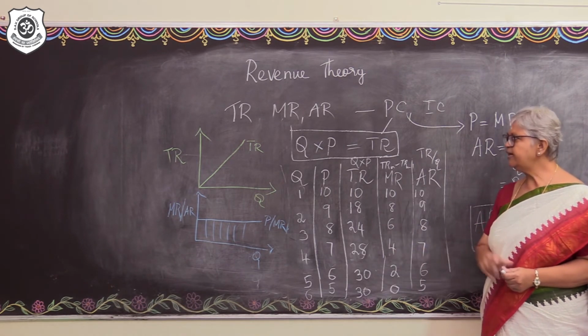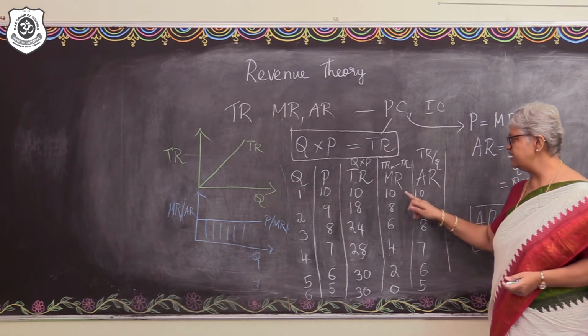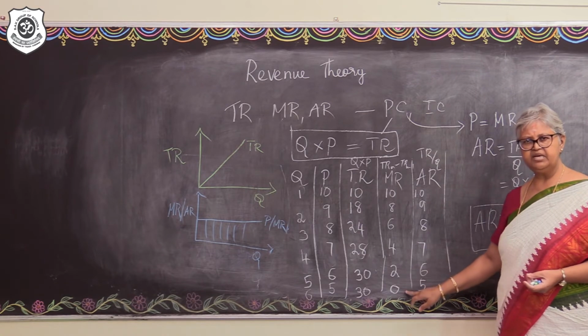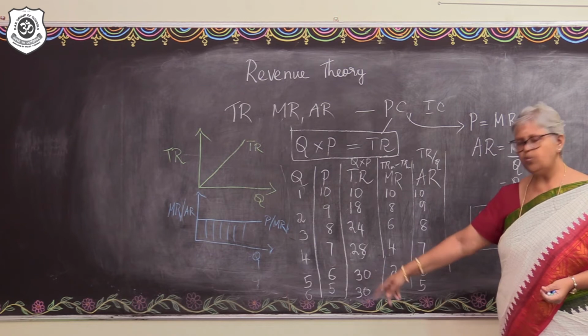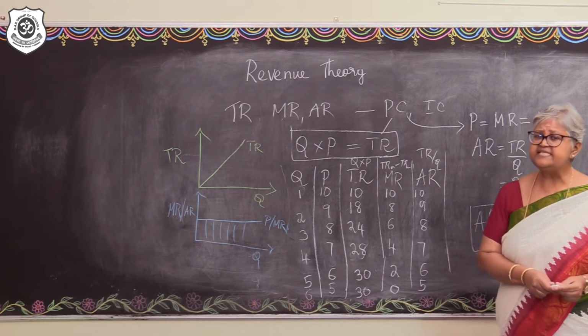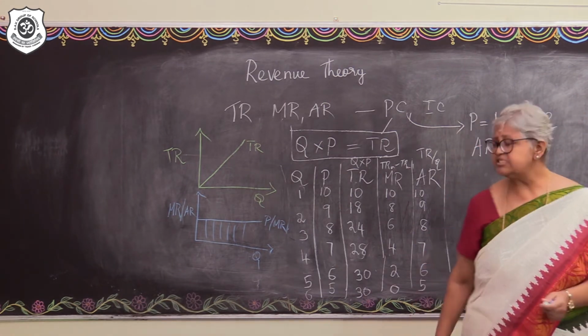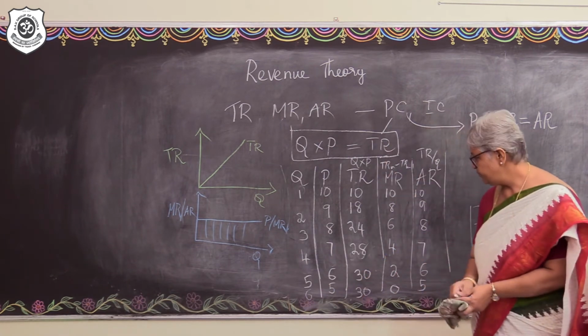Yeah, what is happening here? What is happening? Look at the behavior of the marginal revenue. It is continuously falling and then it becomes even 0. Fine? In case one more unit is going to be sold, that would be sold only when the price is going to still reduce. Right? So look at this.